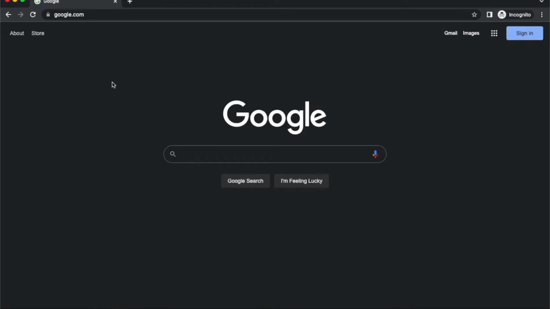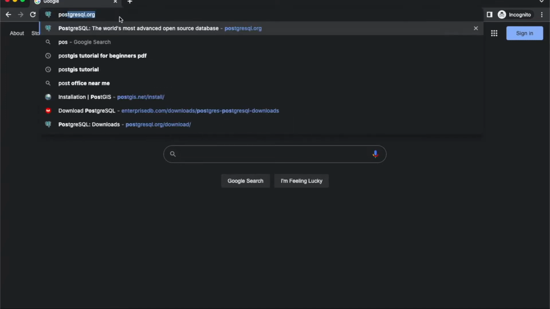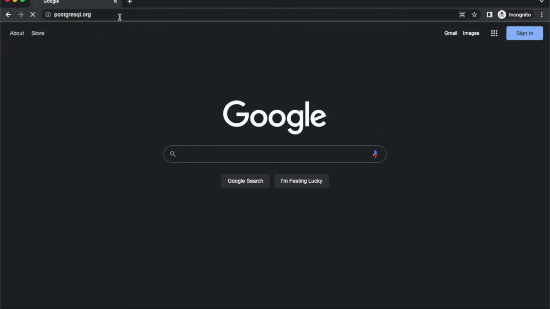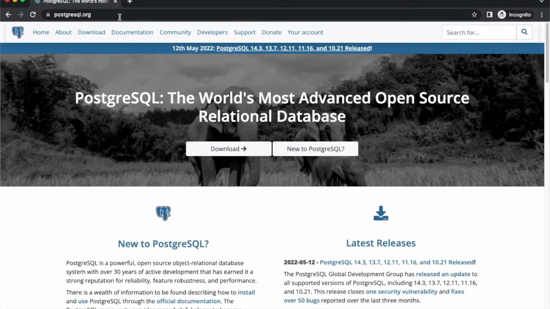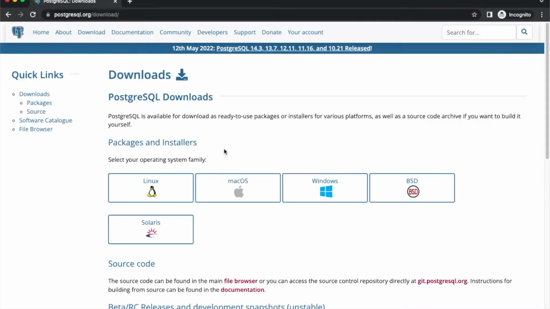In this movie, we're gonna install PostgreSQL, pgAdmin, and PostGIS for special functionality. Let's start by going to postgresql.org. On the index page, we're gonna click on Download. And on the next page, we're gonna choose the operating system we are using. If you are using Windows, click on Windows. I'm using Mac OS. I'm gonna click on Mac OS.